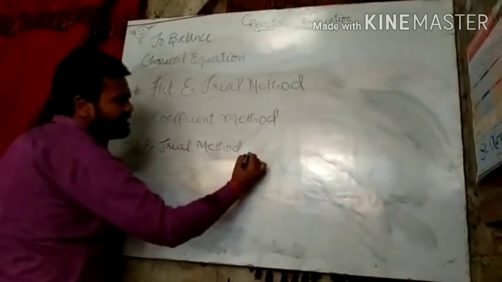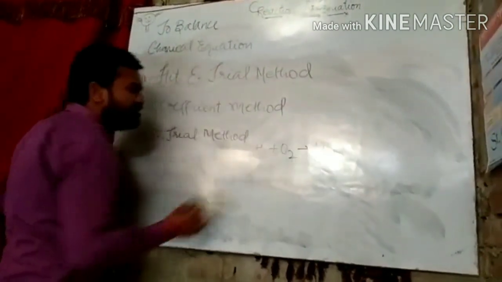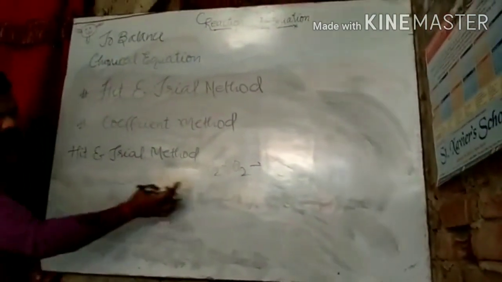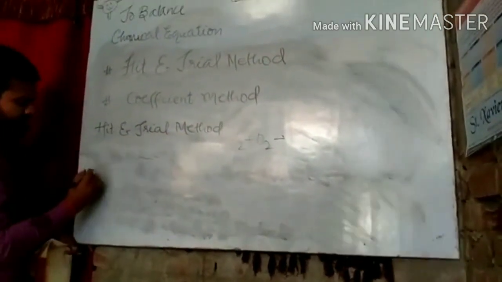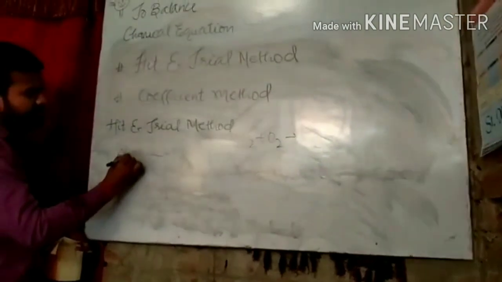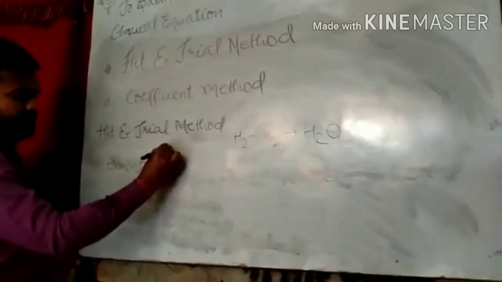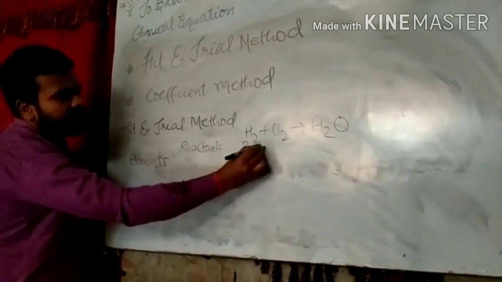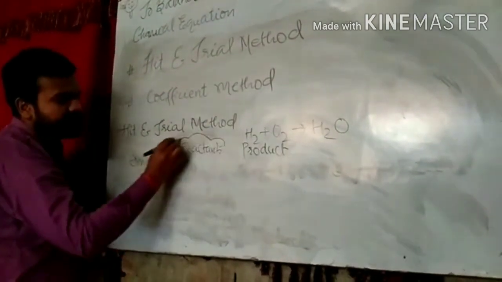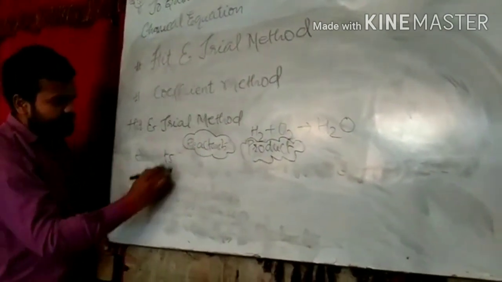Already I have given the example: hydrogen reacts with oxygen and forms water. This is the symbolic representation. Now we have to write the number of atoms towards reactants and towards product. Firstly we write which elements are present in reactants and in product.